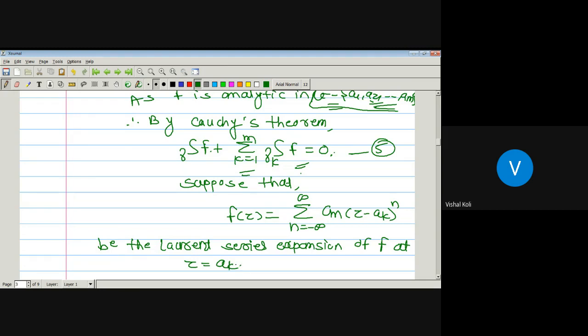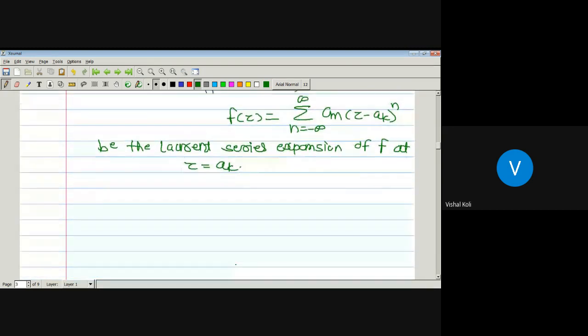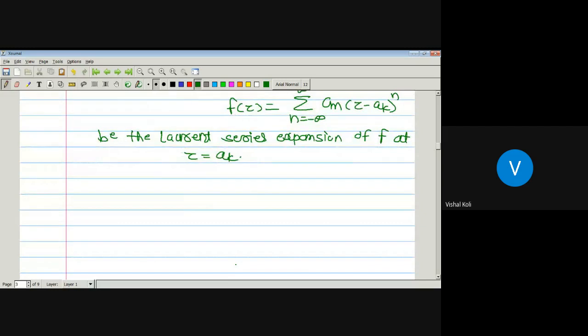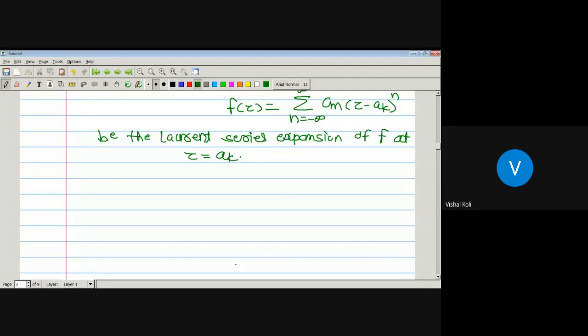Now, in the last lecture, we proved one result: the integration over the curve gamma of (z minus a) to the power n dz is equal to 0 whenever n is not equal to minus 1. Therefore, now we take its integration over the curve gamma k.